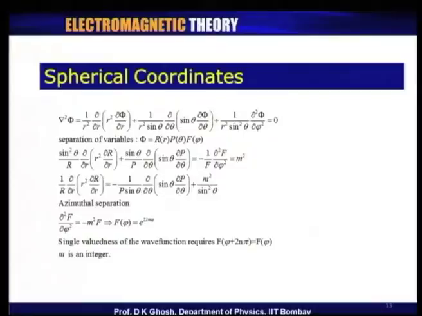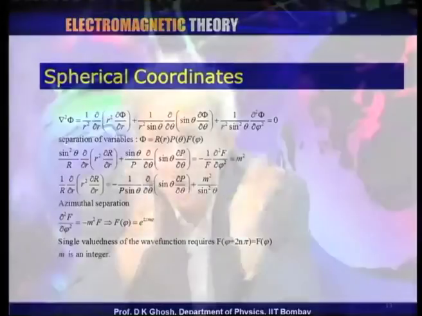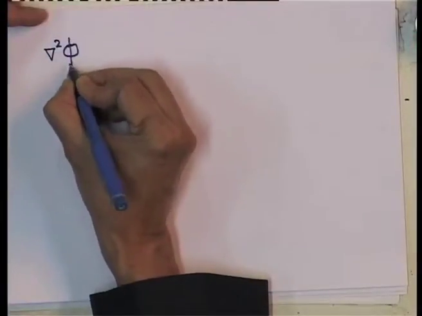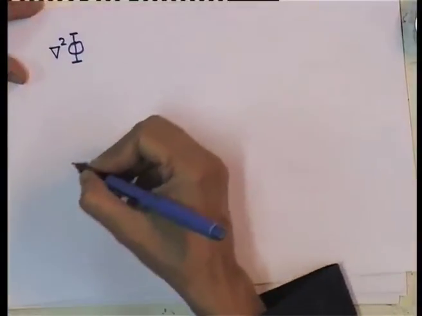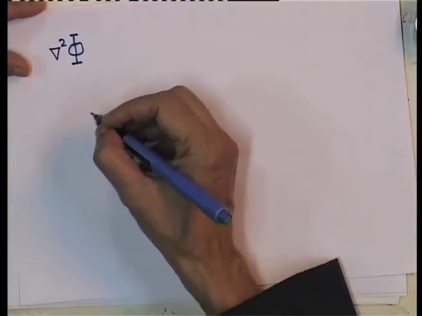The Laplacian in spherical coordinates is a little complicated, but it turns out that the principle of separation of variables that we talked about still works here, though with a slight modification. So, let us look at what it gives me. First, my del square of phi, here I will be a little careful in writing the potential function phi, because the azimuthal angle is also denoted by phi.